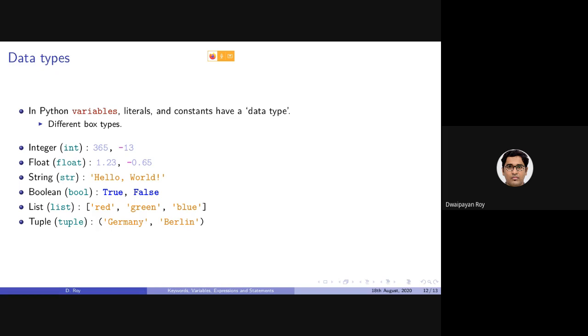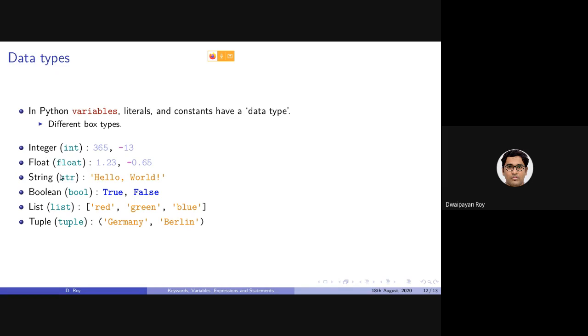That's why different types of data are necessary to store different types of values. In this case, for example, these are integers. If you want to assign integers, they will be treated in one way. If you want to assign some strings, it will be treated in another way.